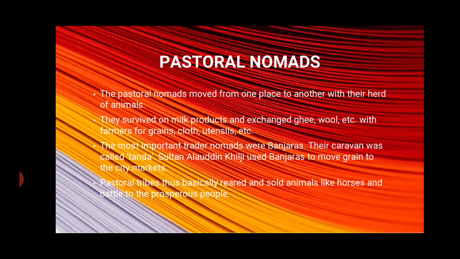The Banjaras were the most important trader nomads. Their caravan was called Tanda. Sultan Alauddin Khilji used Banjaras to move grain to the city market. Many pastoral tribes reared and sold animals such as cattle and horses to prosperous people. At the time of war, these Banjaras, these nomad traders, used to help the rulers in transporting food grains to the army.